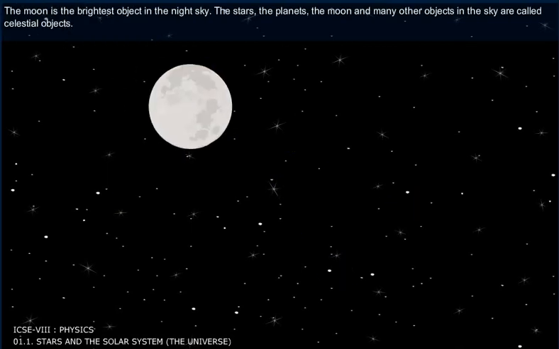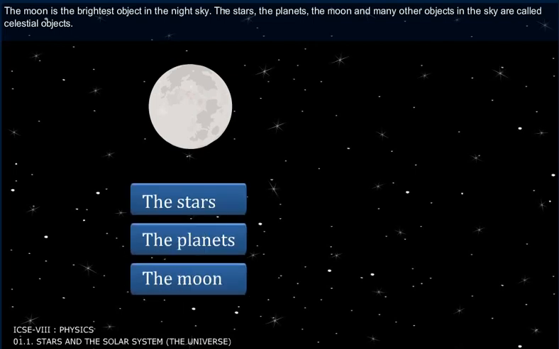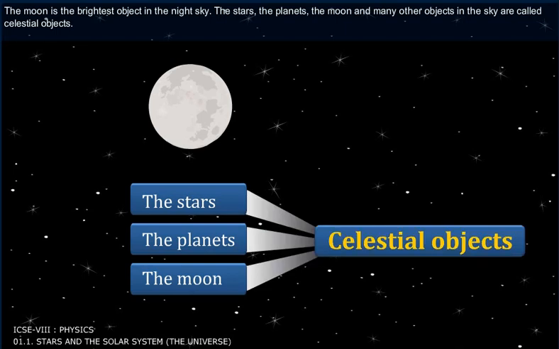The moon is the brightest object in the night sky. The stars, the planets, the moon, and many other objects in the sky are called celestial objects.